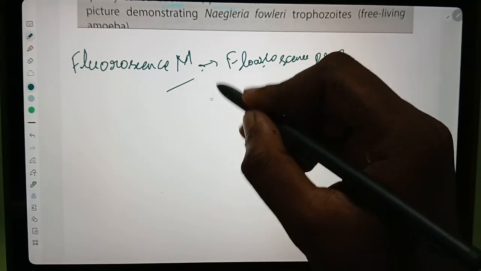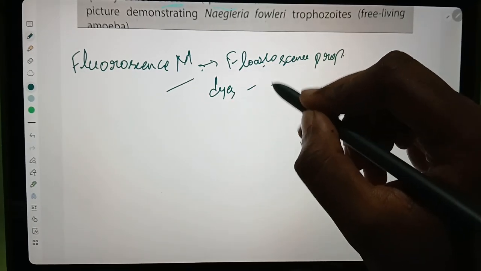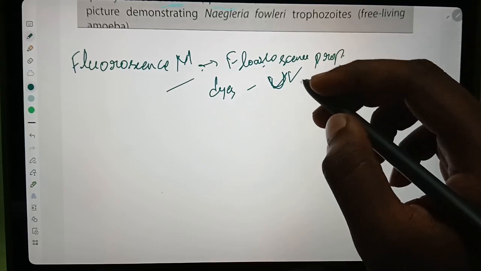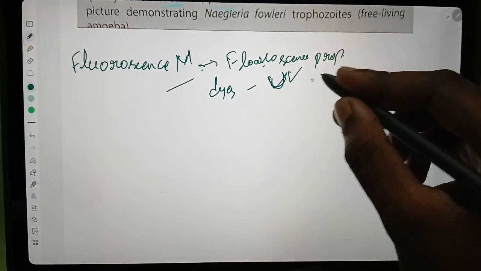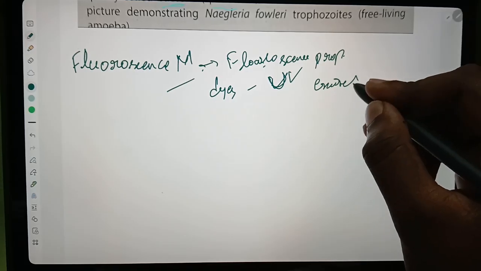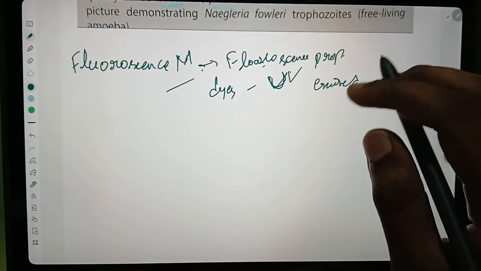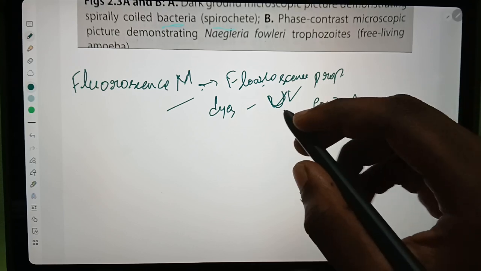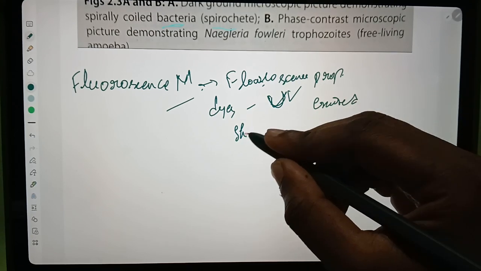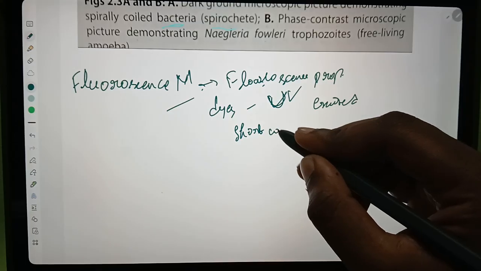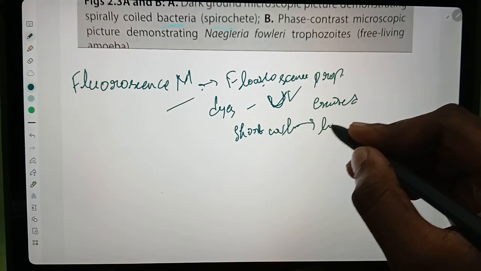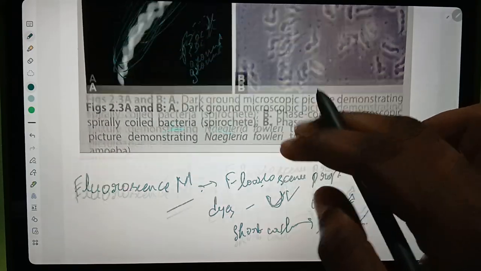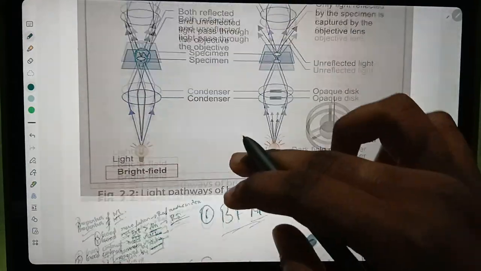The dyes will be exposed to UV and excited, and the short wavelengths will convert into the long wavelengths. And the image will be formed. I will discuss more about this.